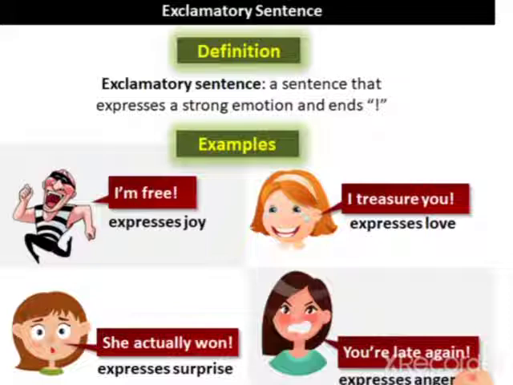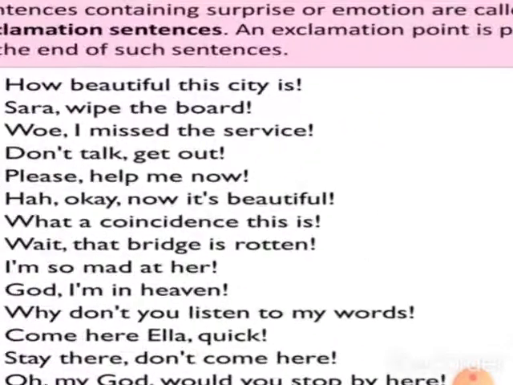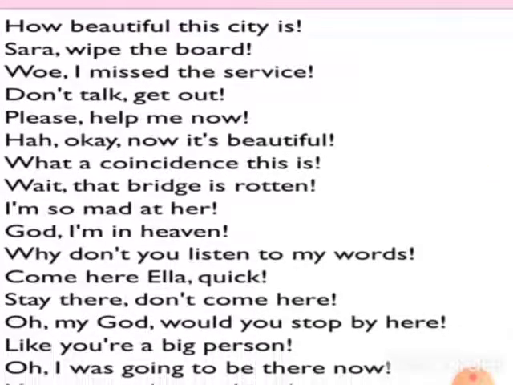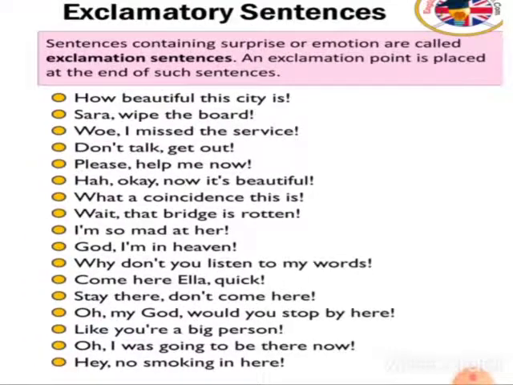Bravo, well done! How beautiful the rainbow is! Here are some more examples: Just look, how beautiful this city is! Oh my God, would you stop by here! If a sentence ends with an exclamation mark, then that is an exclamatory sentence.